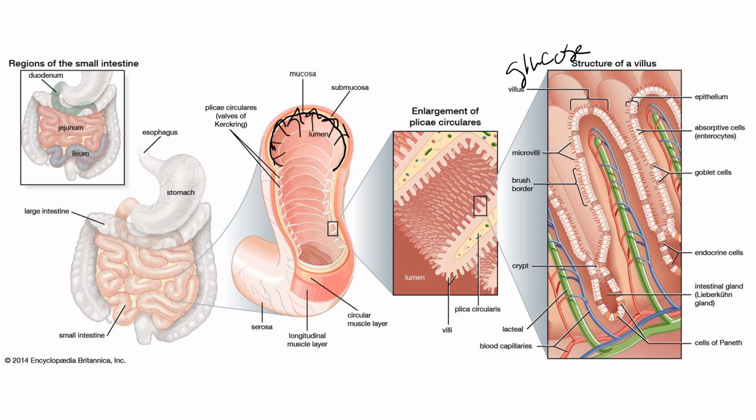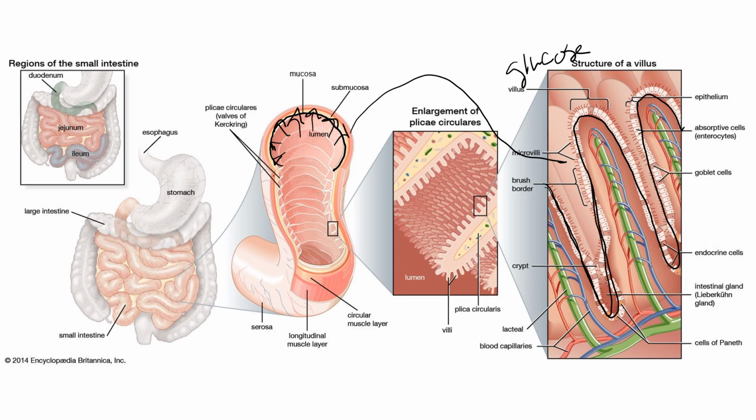So what does the wall of the small intestines look like? What's it made up of? Over here, you can see the wall of the small intestines. We're not going to acknowledge for now, because this is really more of an anatomy conversation, that the wall is organized into finger-like projections called villi. That's not important, so don't let that confuse you. What I want you to see here is that the wall of the small intestines is lined with these columnar epithelial cells. For those of you that really like anatomy, it is lined with simple columnar epithelium.